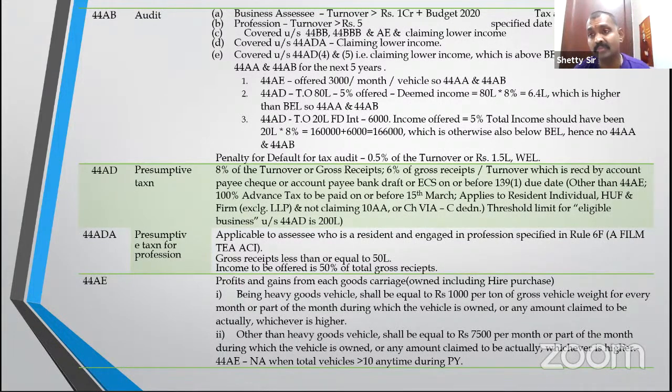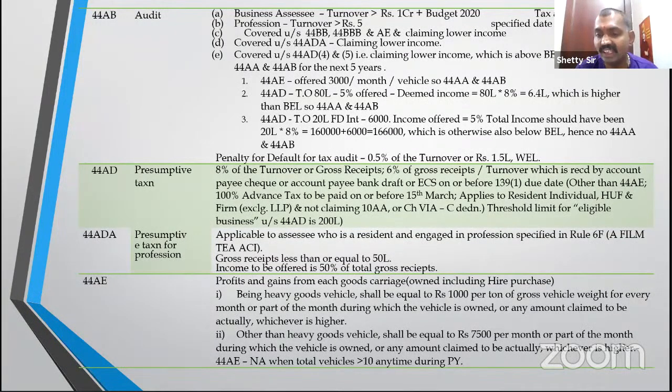Okay. Next one is you are a professional having turnover below 50 lakh rupees. Then the law says you don't have to go for a tax audit, but offer minimum 50% of the income. 44AD says if you are a business entity, being a resident individual, HUF, firm excluding LLP, you have to offer 8% normally, but if you are collecting the money through digital mode like cheque, ECS, etc., within 139(1), you can offer only 6%. That should be enough.